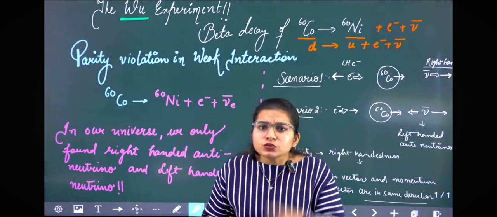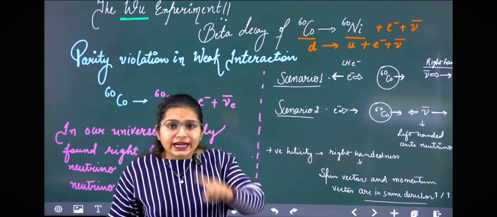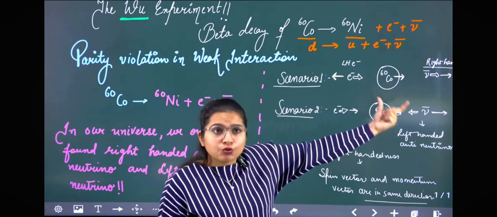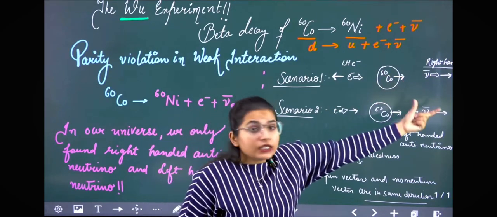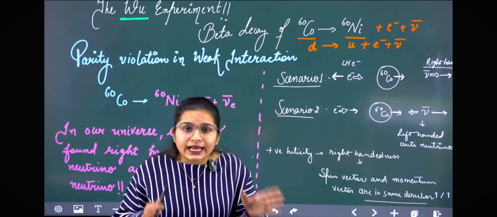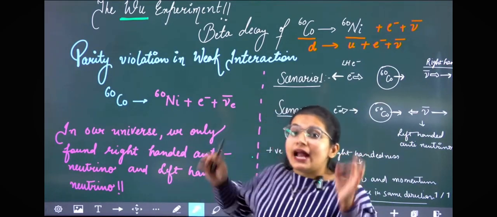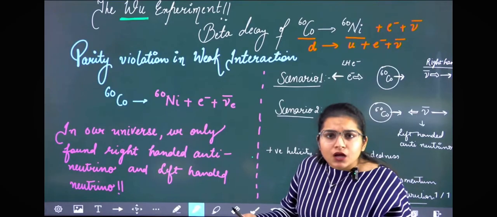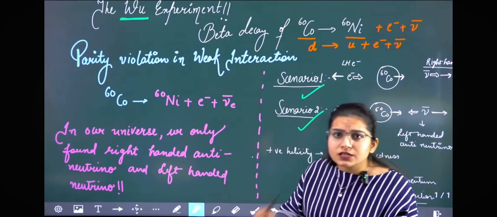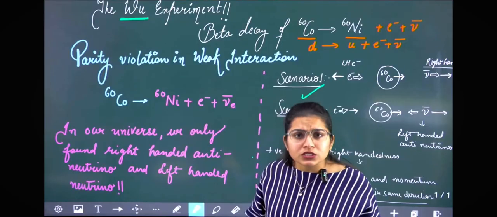Now we have two scenarios in which the beta decay process can occur. Scenario number one is that the electron that is emitted is in the opposite direction of the nuclear spin, and the antineutrino is right-handed. In the second scenario, the electron is in the same direction as the nuclear spin, and there is a left-handed antineutrino. But both scenarios follow the conservation laws of energy and linear momentum. From the point of view of conservation laws, both scenarios are equally possible.